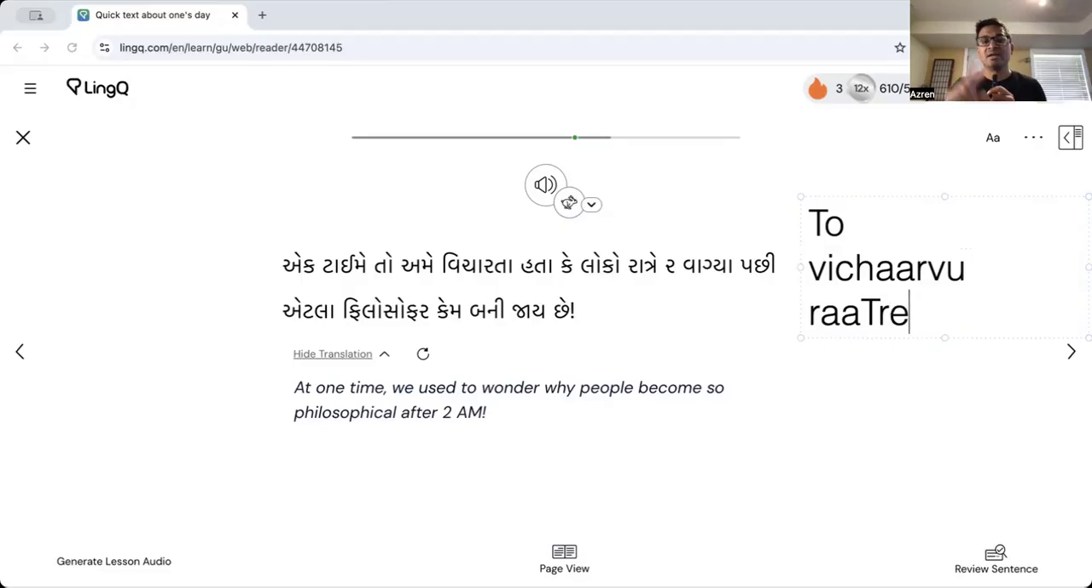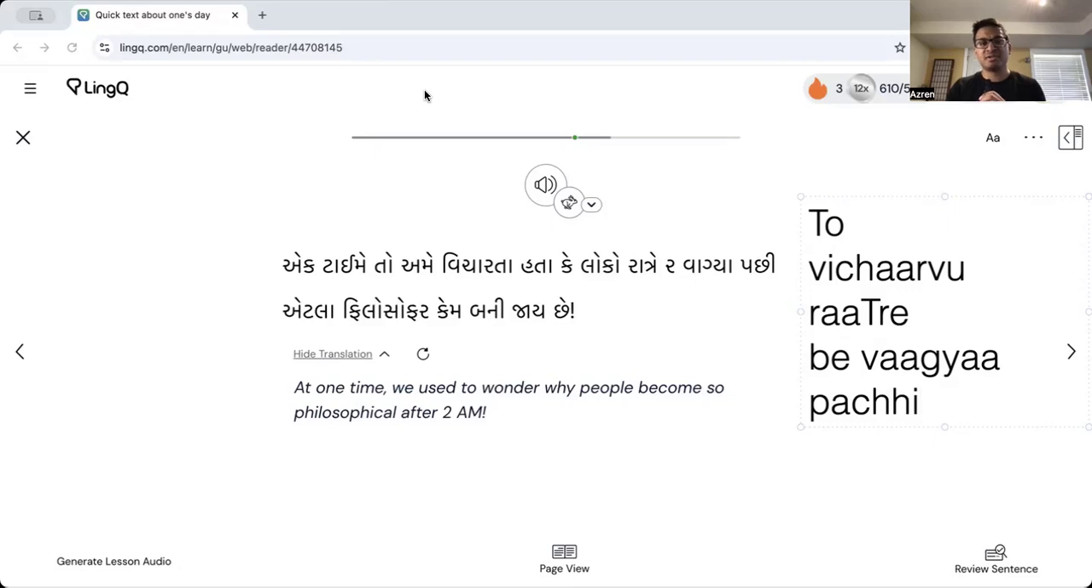Loko ratre 2 વાગ્યા પછી, so after 2 o'clock. I still haven't made a video on telling time in Gujarati, but if I said be vage, it means like at 2 o'clock. Be vagya pachi means like after 2 o'clock. I'm not going to go through the grammar behind that today, but let's just treat that as a simple phrase for now. Be vagya pachi, so after 2 o'clock.